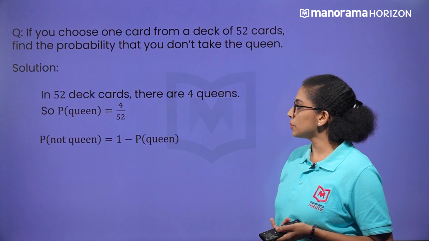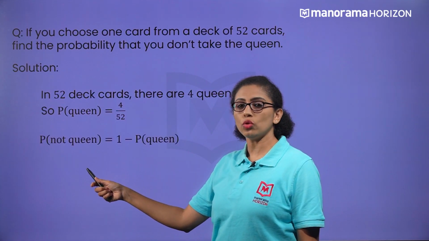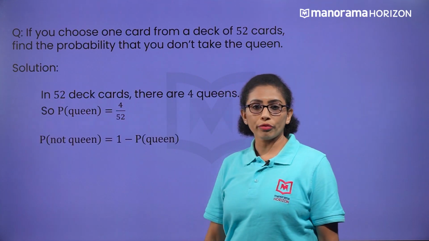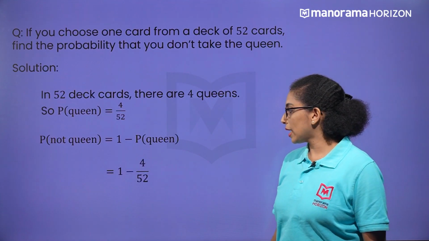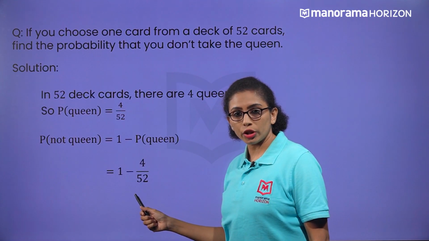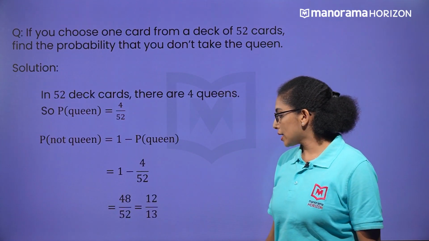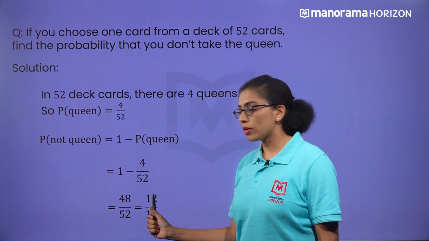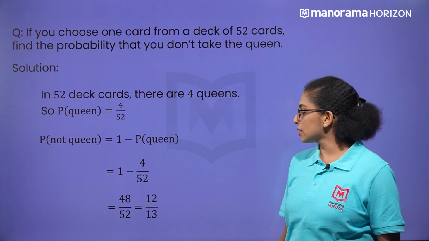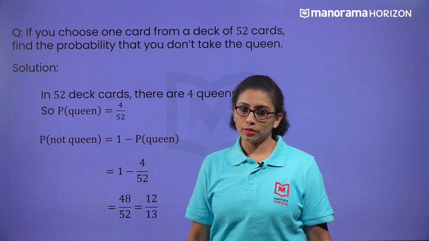So, we can write it as P of not queen is equal to 1 minus P of queen. So, we get 1 minus 4 by 52, which is 48 by 52, and on simplifying we get the final answer as 12 by 13.